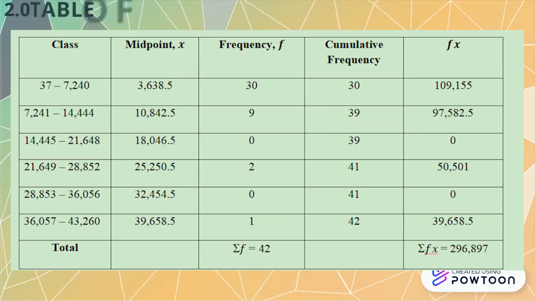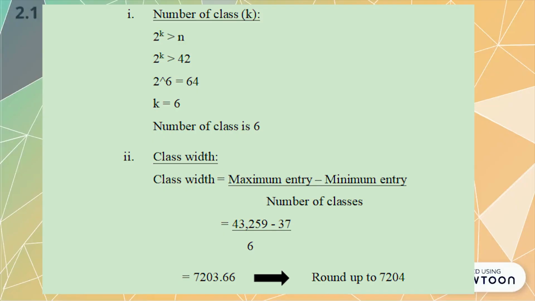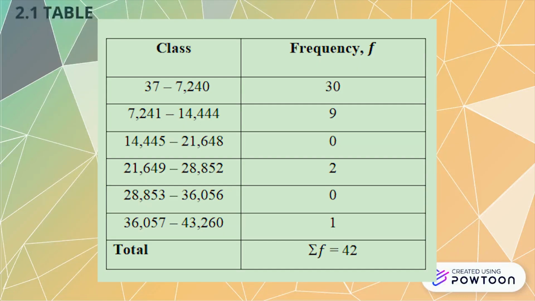For the data arrangement, we use the table of grouped data for the frequency distribution, because the observations are sorted into classes of more than one value. To construct the frequency distribution, we find the number of classes is 6, which is k equals 6, and the class width is 7204, by using the formula of class width, which is maximum entry minus minimum entry, divided by the number of classes. So the frequency table has been constructed like this.